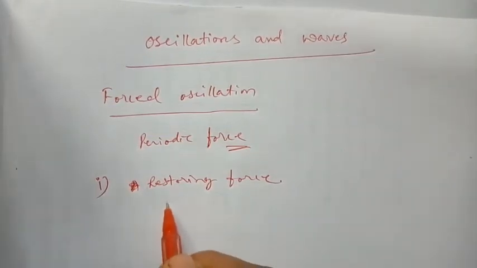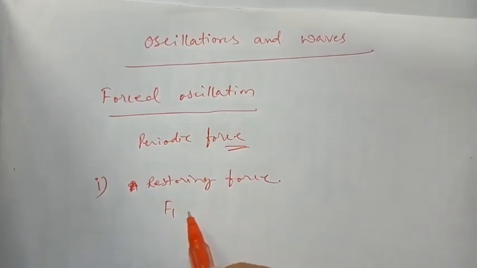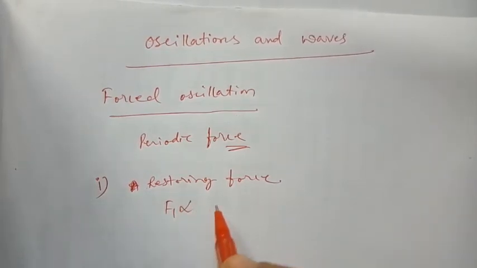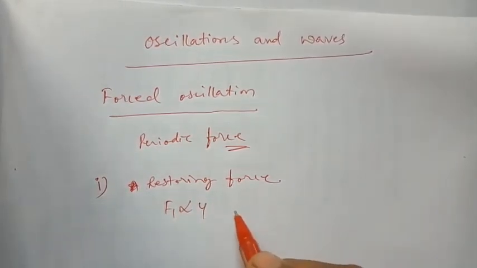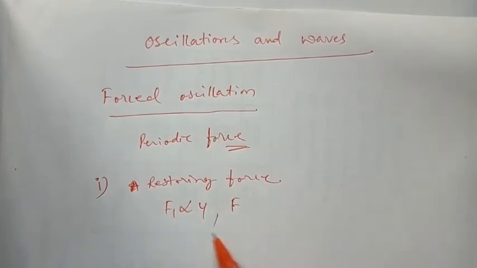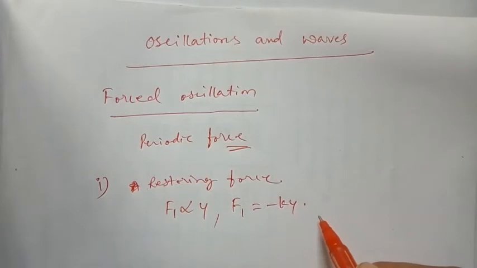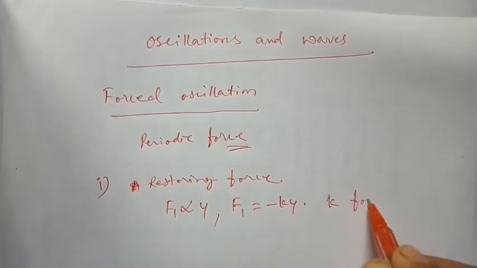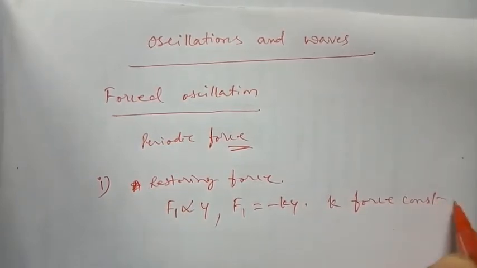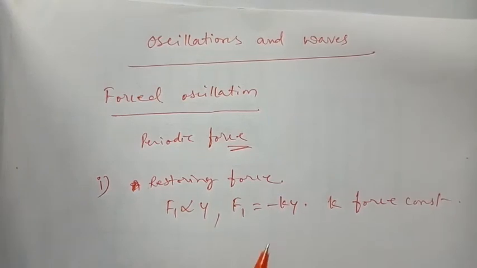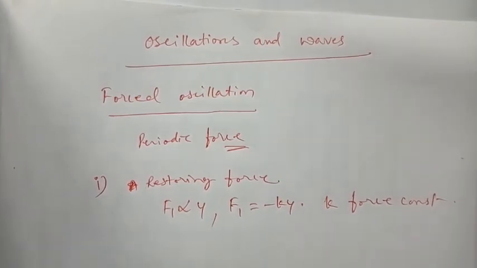So I will write it as F1, which is a restoring force proportional to displacement, or I can write F1 is equal to minus Ky, where K is a force constant. These things we know. The negative sign indicates the direction is opposite.